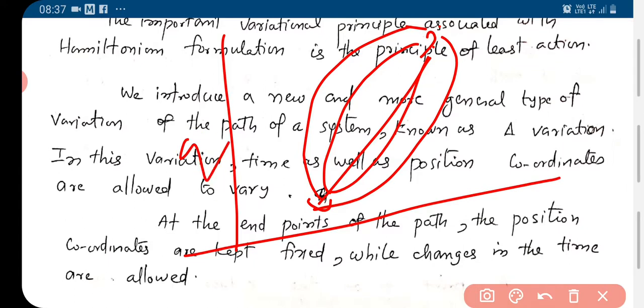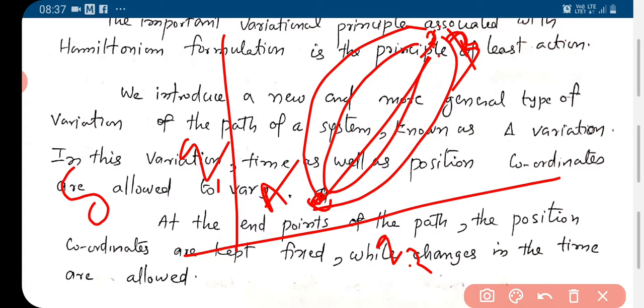And here are the coordinates, and the time. The coordinates and time are the same at the endpoints. And the variation delta,